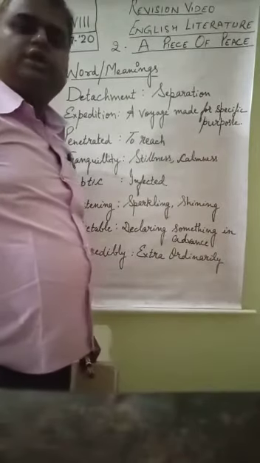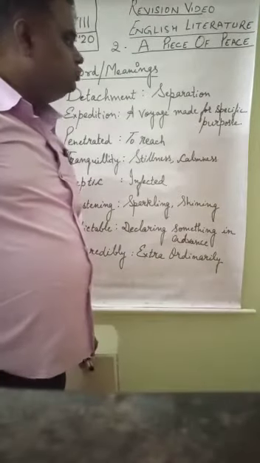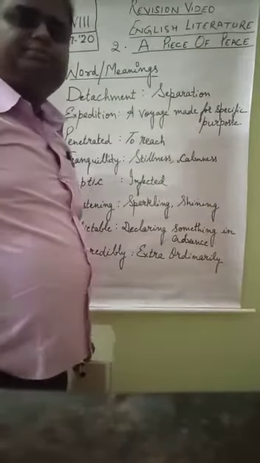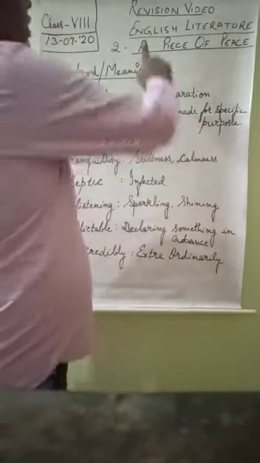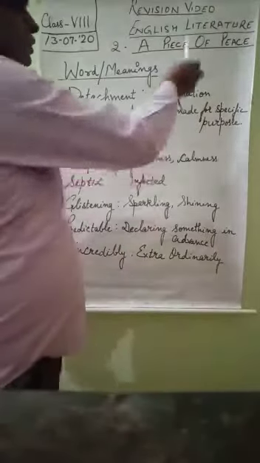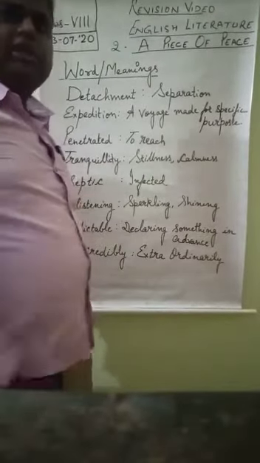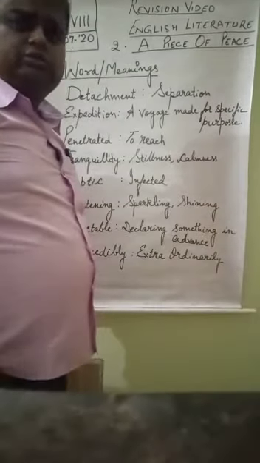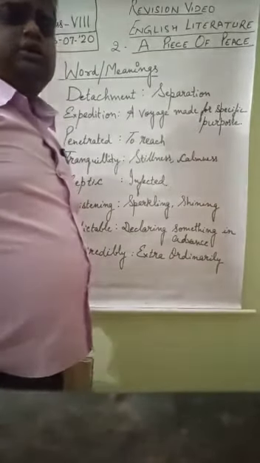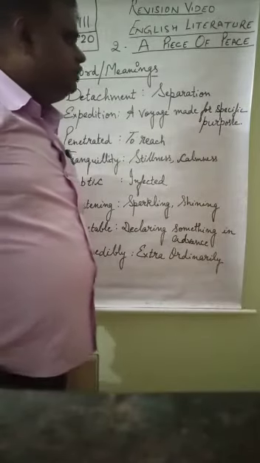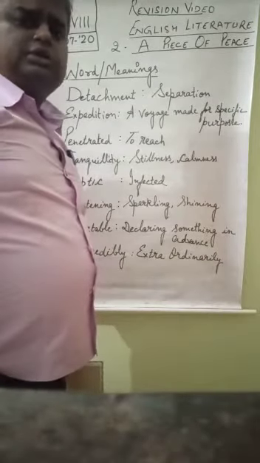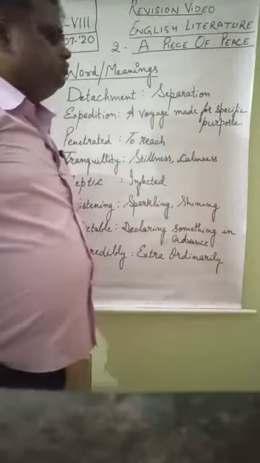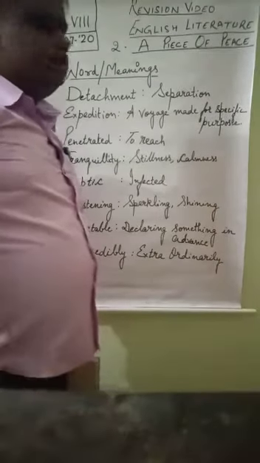As we all know, today we are going to have a test for lesson 2 in English literature, and the lesson's name is A Piece of Peace. Recently I have explained the lesson, the whole story, to you, and very nicely we have discussed it, and I also gave you a brief central idea of the story.